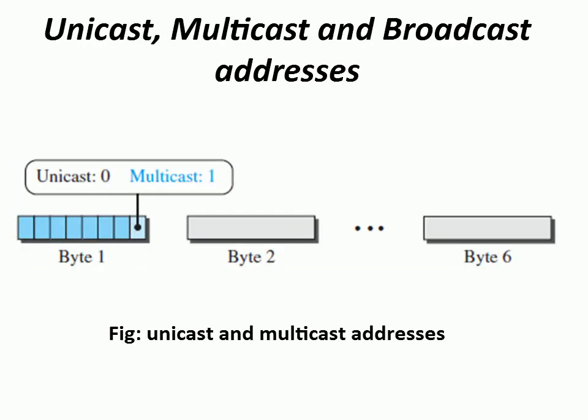And the next one here we have is unicast, multicast and broadcast addresses. How do we find whether the address is unicast, multicast or broadcast? Again it depends upon the destination address, especially the last bit of the first byte in the destination address. So as you can see here, when you consider byte 1, you have to consider the last bit of the first byte, right? If that value holds 0, then the address is a unicast address, or if it is holding a 1, then it indicates a multicast address. So that's how we can decide the unicast and the multicast addresses.